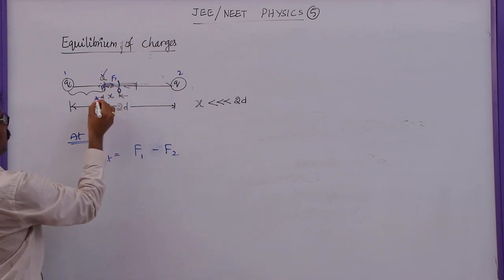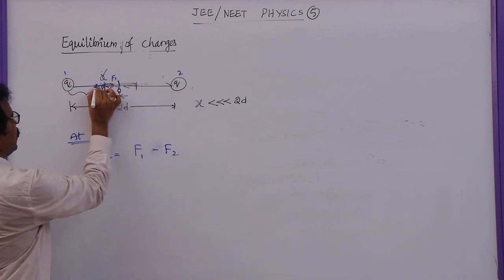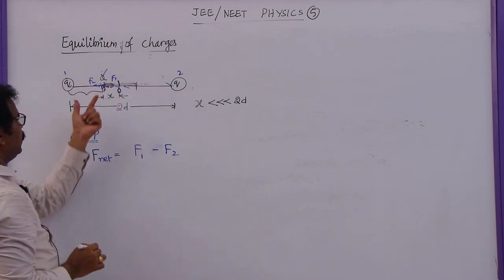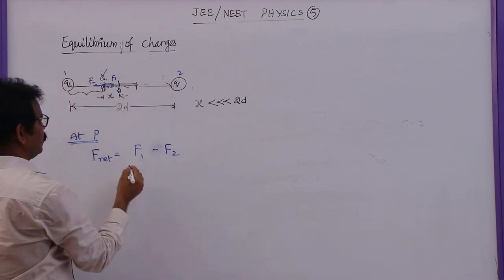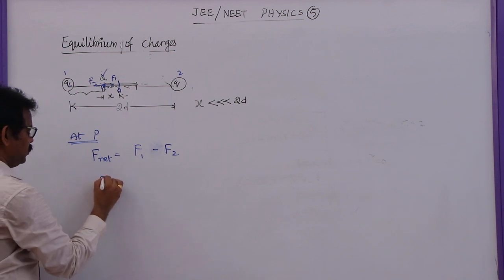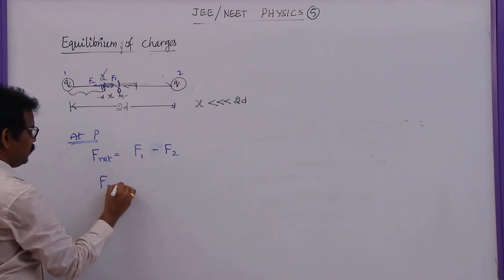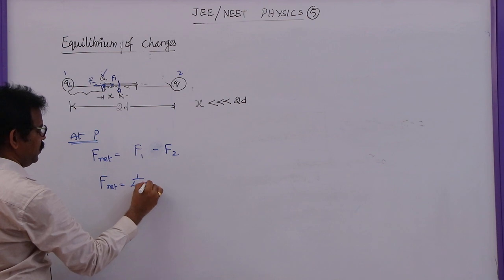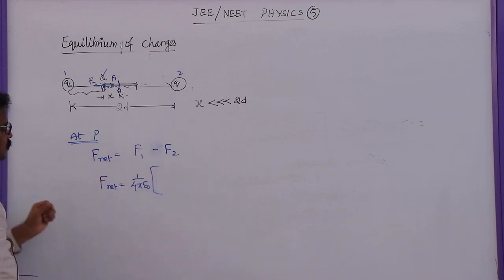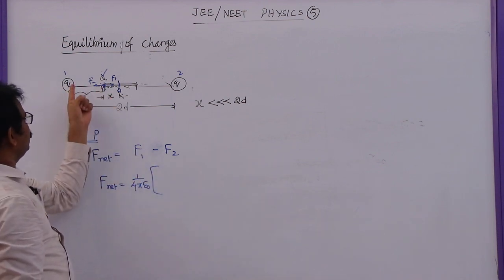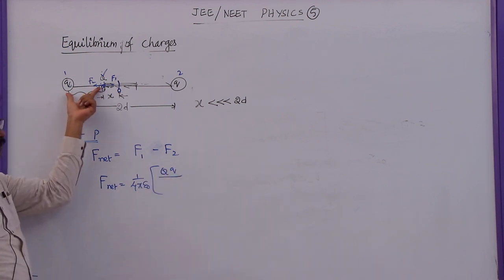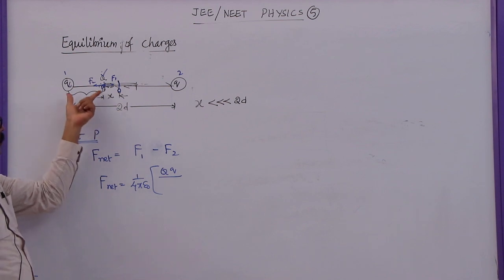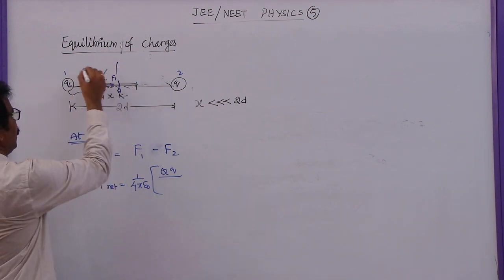Let me take it as F1, and these two also repel because all charges are positive here. As all charges are positive, these two repel in this direction, these two repel in this direction, and the net force is given by this. So F net is given by 1 by 4 pi epsilon naught. What is F1 here? Product of these two charges, capital Q small q, by the distance between these two charges. This is 2d, and here from here to here it will be d.